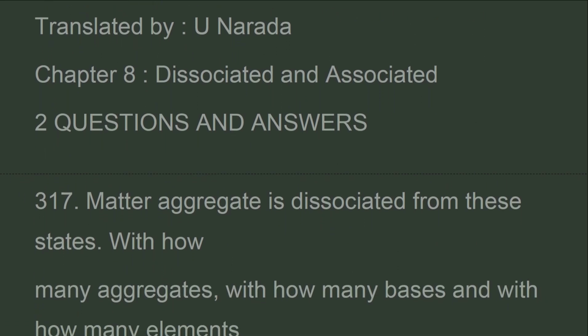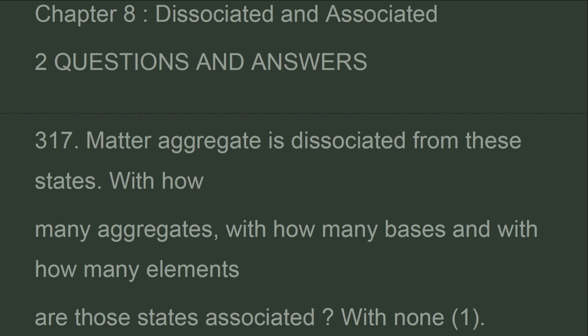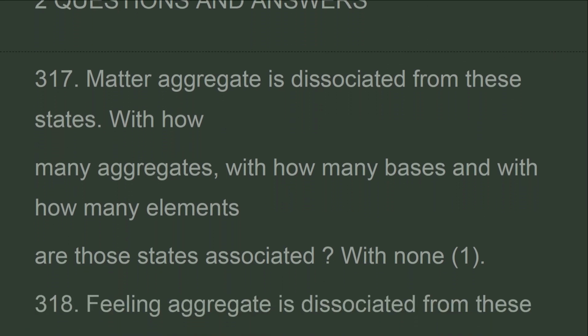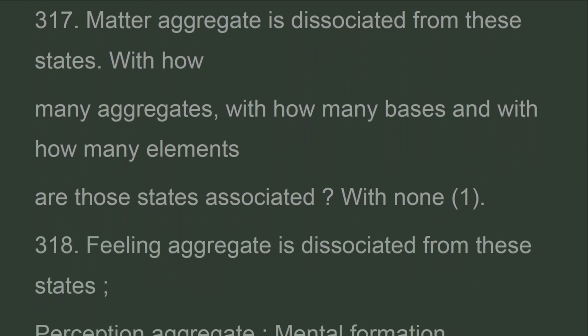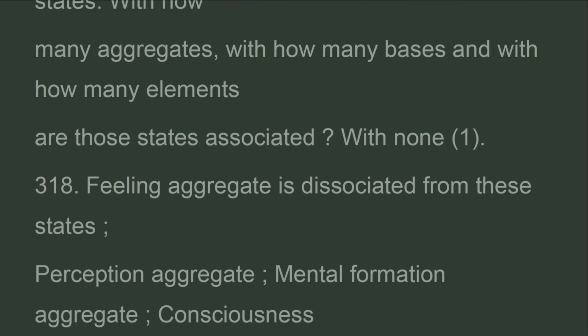Matter aggregate is dissociated from these states. With how many aggregates, with how many bases and with how many elements are those states associated? With none.